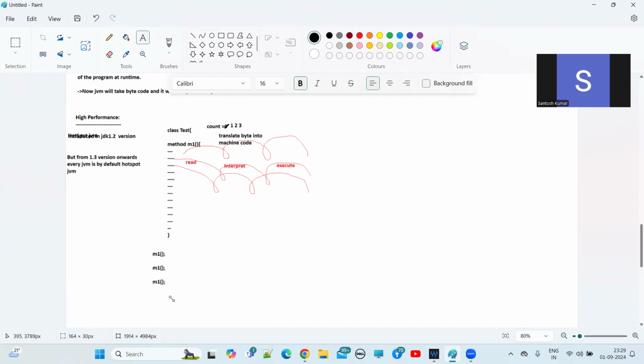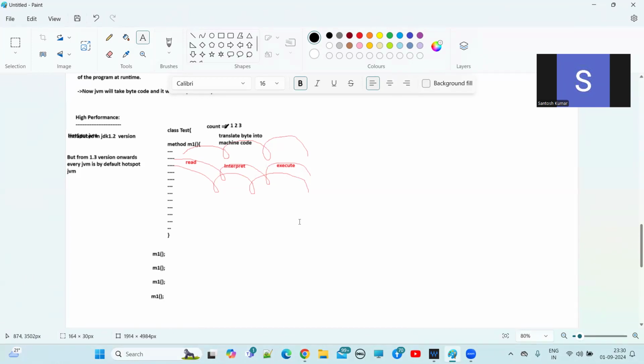let me call it now. Here I am calling the M1 method again. Now the threshold has reached 3. After that, when we call the M1 method again, the JVM will convert all the 10,000 lines of code at a time into machine code. Now the JVM will execute all this machine code, guys.